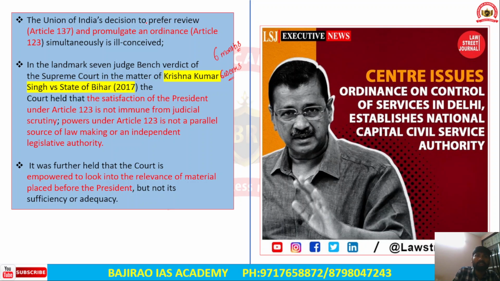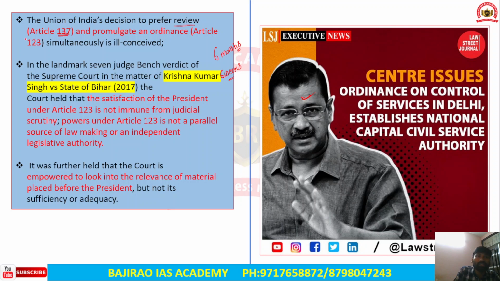However, the judgment was already delivered by the Supreme Court, but the Union government sought a review of the judgment because the judgment has given greater control over the services in Delhi to the elected government in Delhi. So therefore, the Centre has sought a review. The Centre has filed a review petition in the Supreme Court under Article 137 of the Indian Constitution.